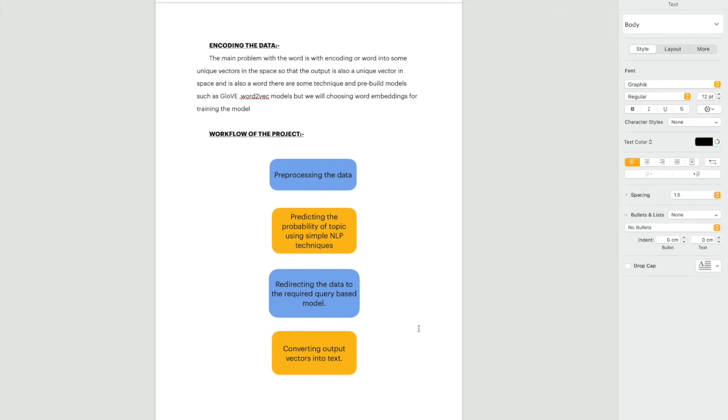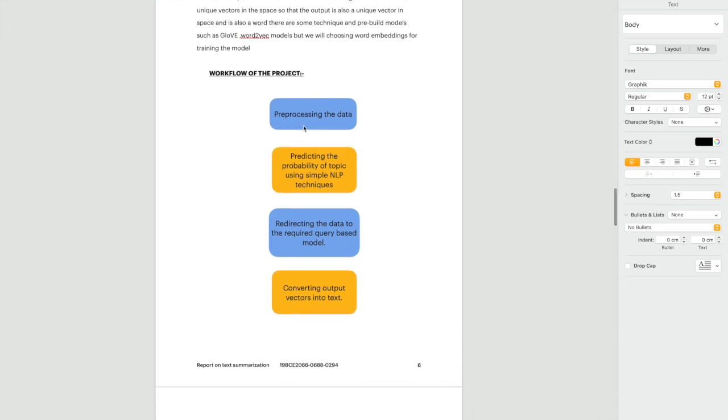And another thing, if I am training my model, I will be giving words as input, but the computer doesn't understand words. So we have to encode them into numbers, but we can't directly encode. There are some techniques like GloVe and word to vector. Word to vector takes a word and converts it into a vector of 512 dimensions. We'll feed that in, we will also get a vector as output, and that output vector we have to convert into words again. So this is the workflow of our project.